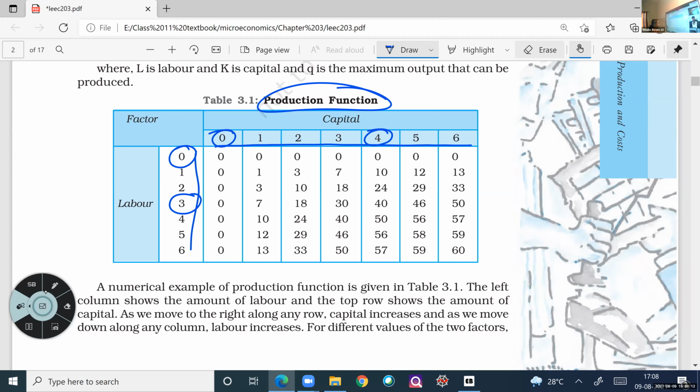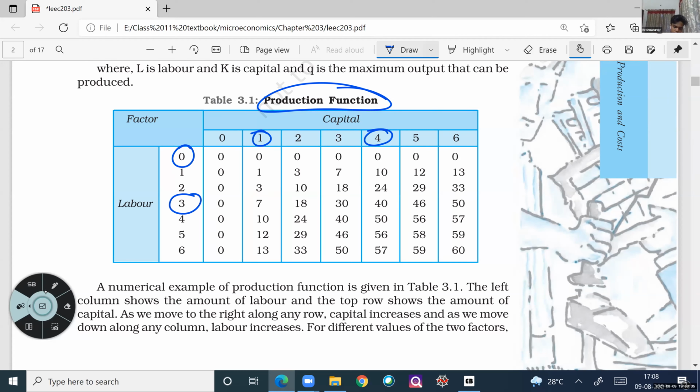Is there any output? No output. 0. Okay. Another one more thing, important one. Labor is 0. Capital is 1. What is the output? 1 capital is there. Labor is 0. What is the output? 0.